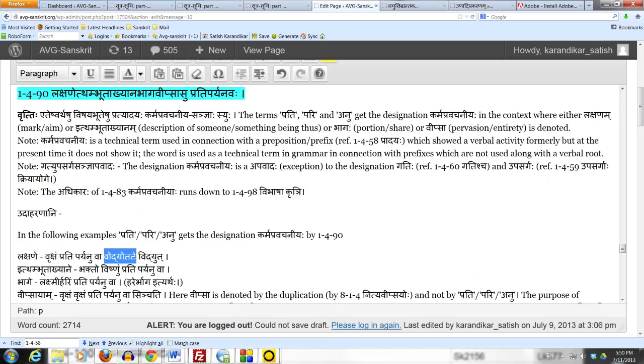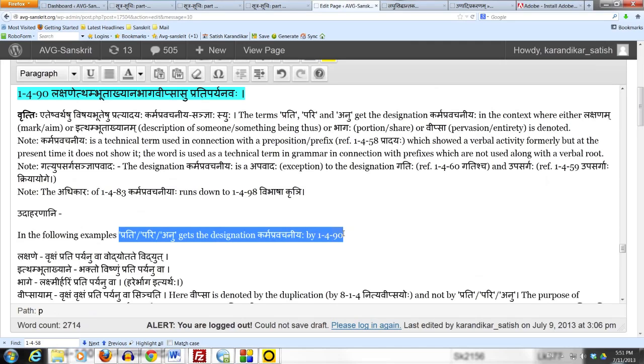How is the tree the mark of the lightning? Because in the dark you see the tree lighting up, and that becomes a lakshanam for the lightning. Here prati, pari or anu is not in connection with the verb, and the context is that of lakshanam, so therefore these terms get the sanya of karma pravachaniyaha.